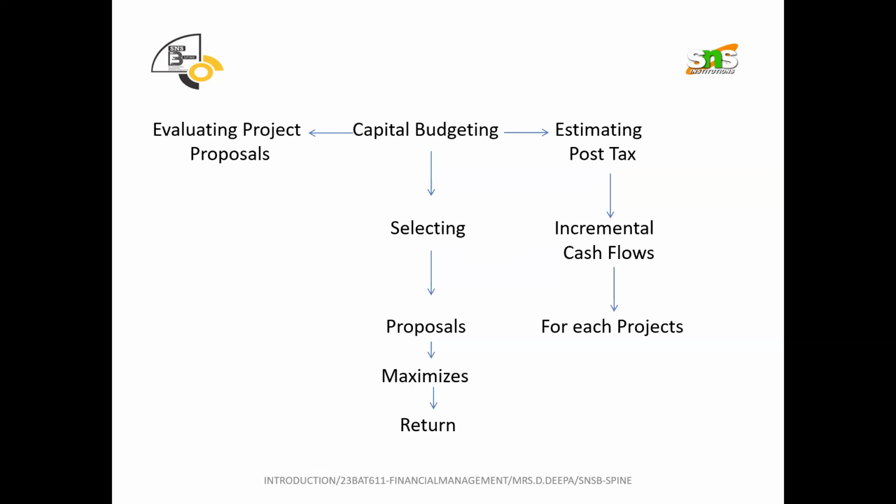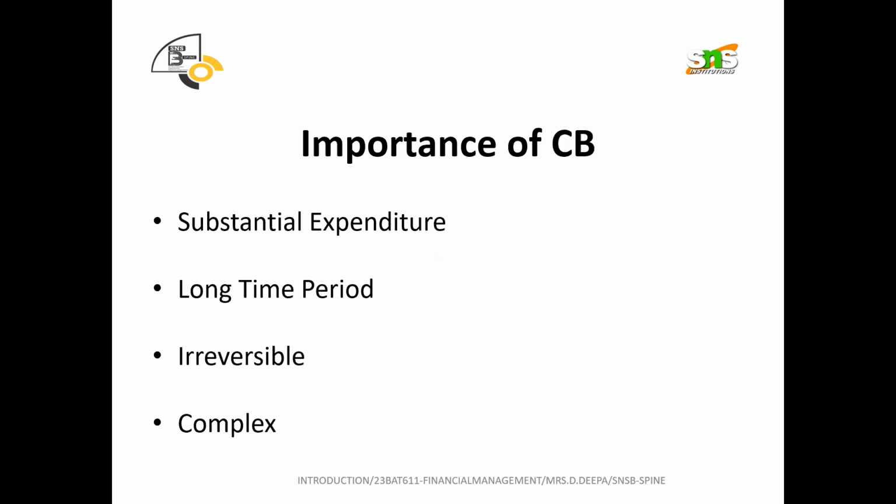The ultimate aim is that return should be maximized. And after estimating, post-tax, taxes should be deducted and that part should be taken into our calculation, and it should increase your cash flows. For each project we need to check our cash flow inputs. So this is another way.